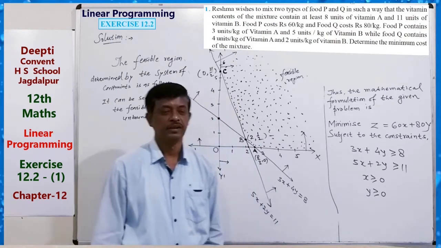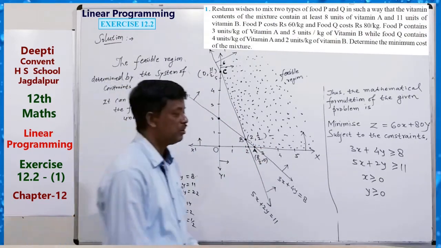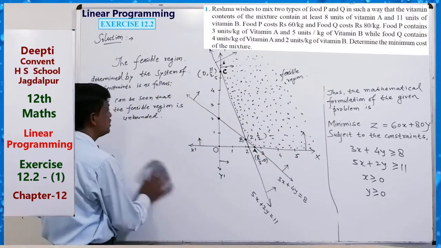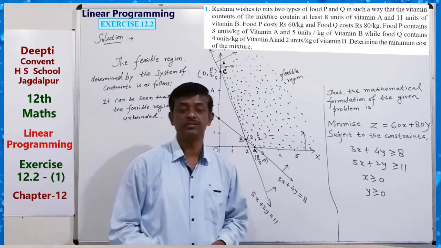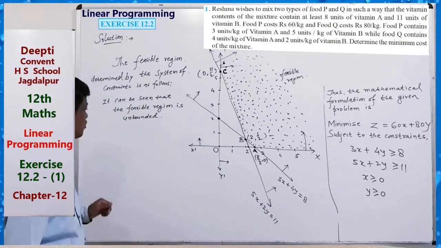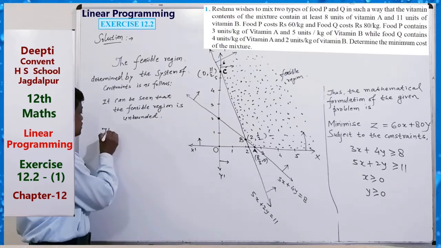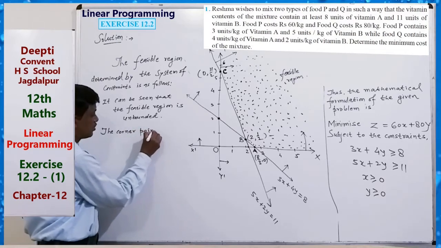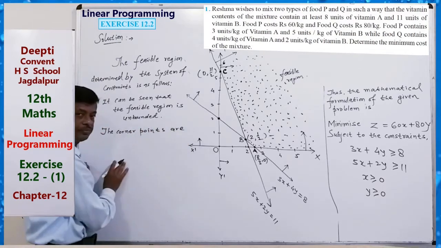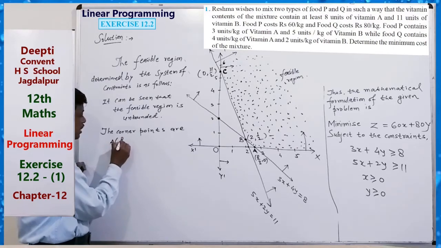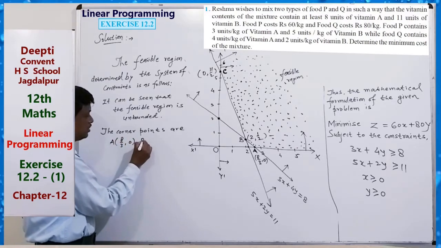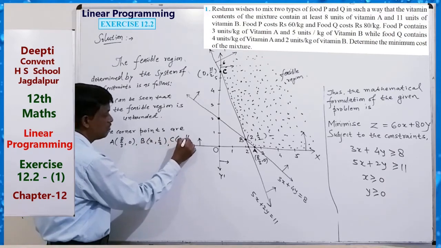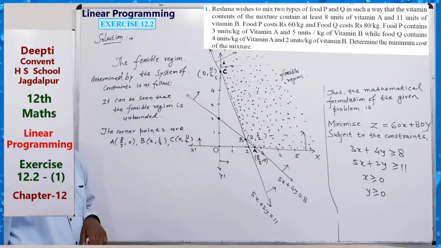This is the point. So these three corner points are there. Now we have to find using corner points, because LPPs are generally solved by the corner point method. So the corner points are A, 8 by 3, 0; B, 2, 1 by 2; C, 0, 11 by 2. These are the corner points.